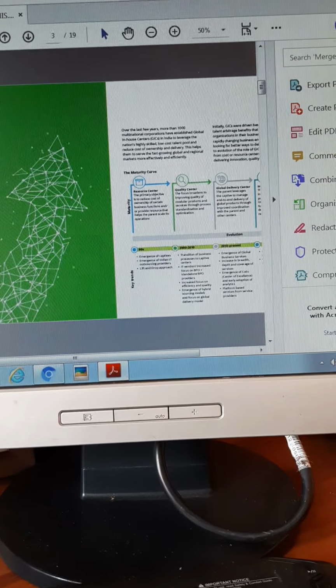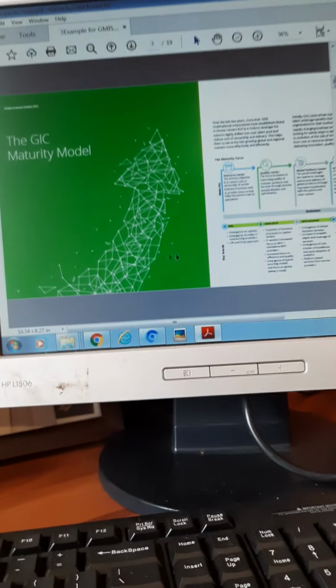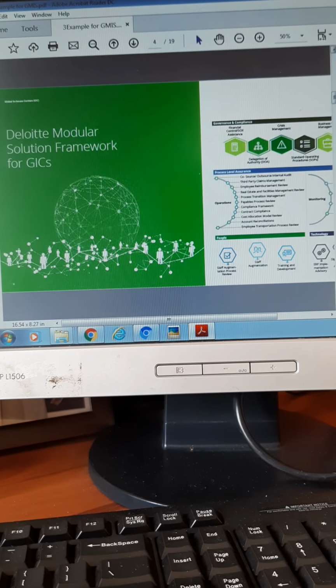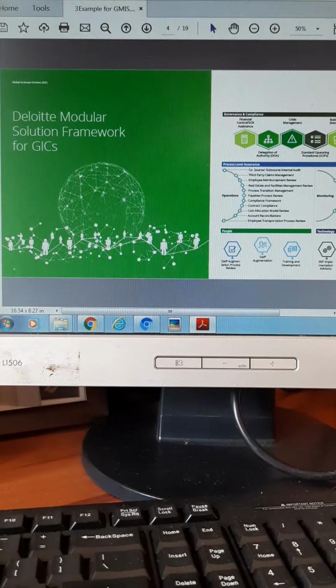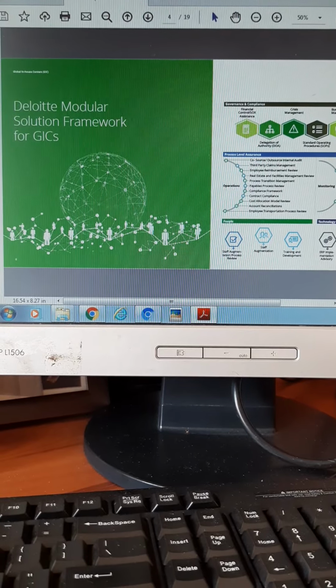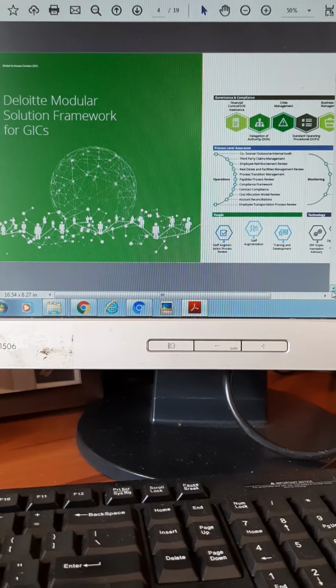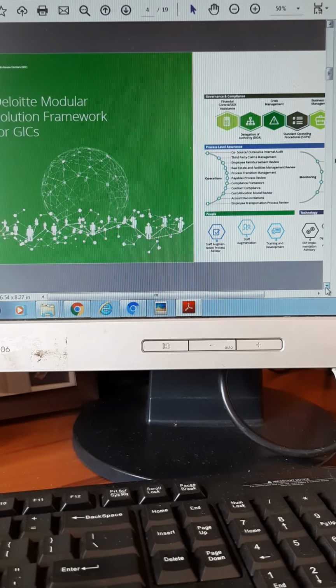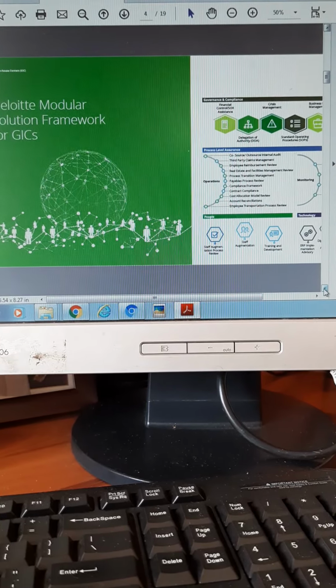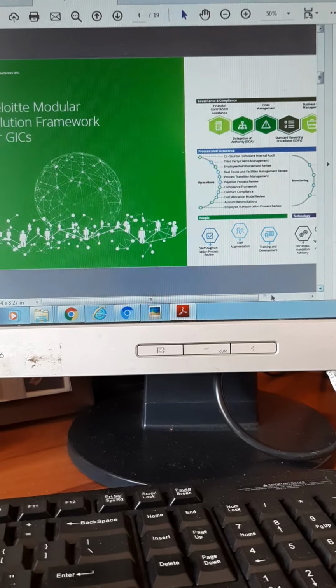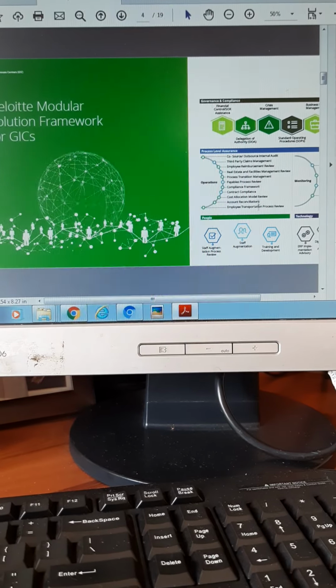Look at this manual. What is this entire thing about? They are giving a solution framework for GIC, global in-house. If you are Boeing and you want to start a GIC anywhere in the world, they will do the entire operations.